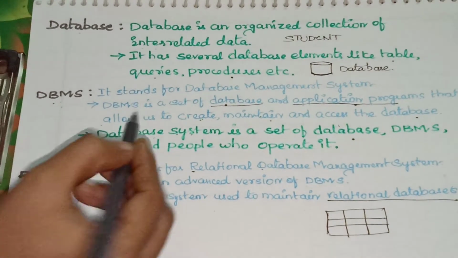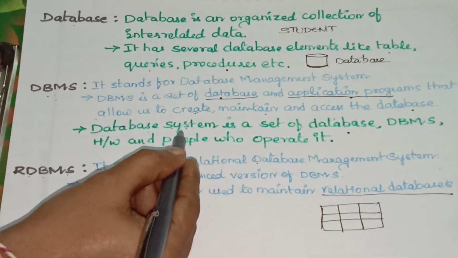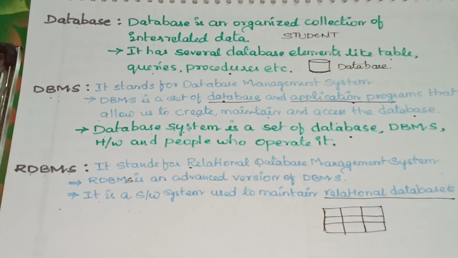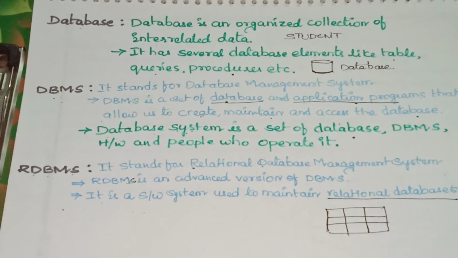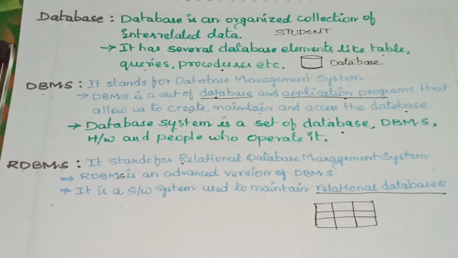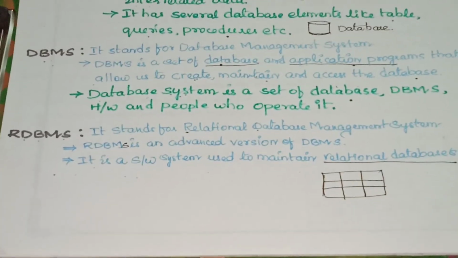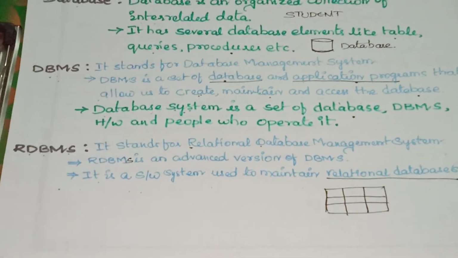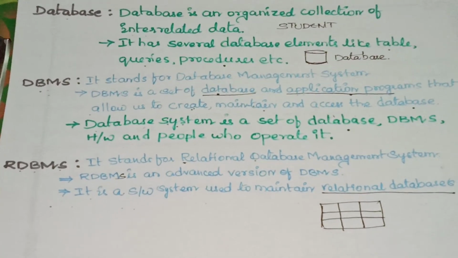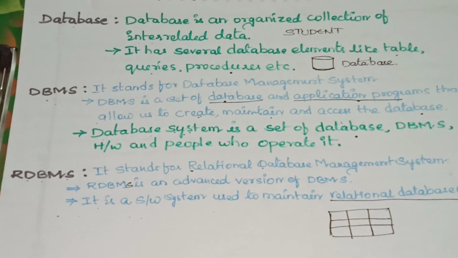And finally RDBMS. Before going to RDBMS, here is a database system. A database system is a set of database, DBMS, hardware and people. Simply remember who the participants of a database system are. The database should be there, to maintain the database the software DBMS should be there, hardware, the tangible parts of a computer, should be there, and the people to operate it. These are all the major components of a database system.